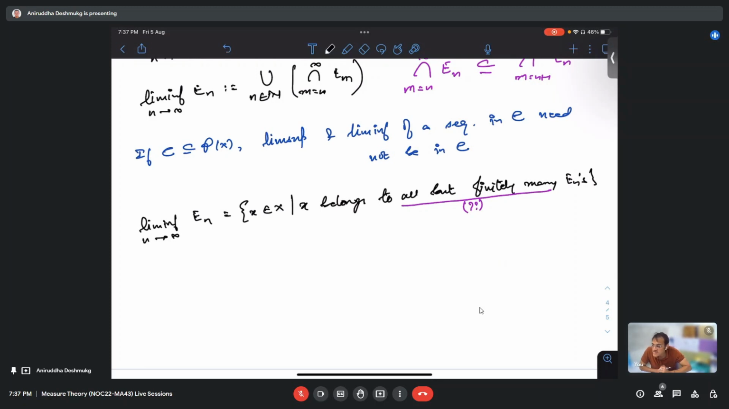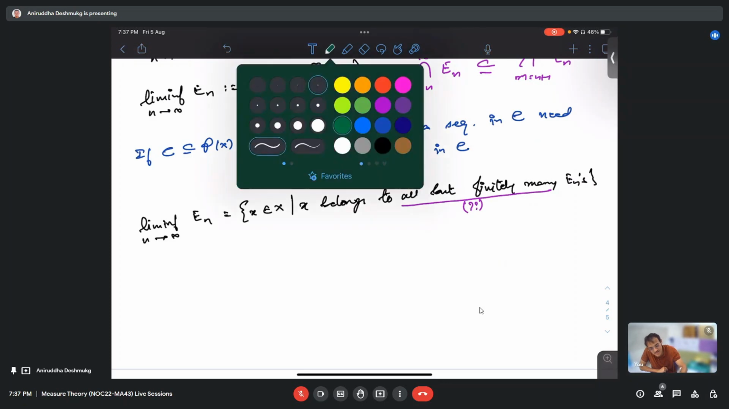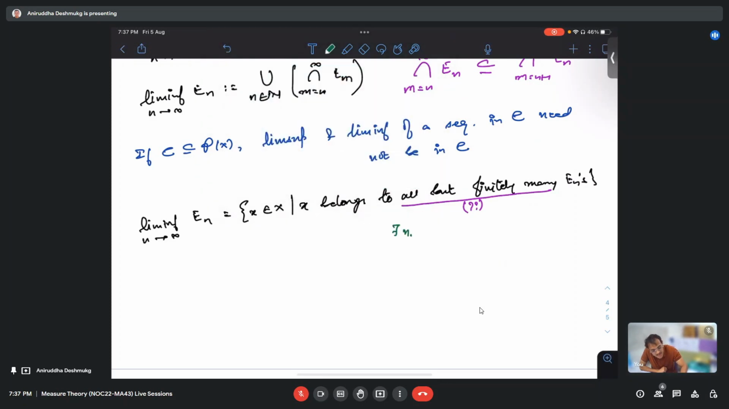I think it means x will be in almost all E_n except finitely many. Correct. So x will be in all of the E_n except for finitely many. It means that there is some n naught such that for every m bigger than or equal to n naught, x belongs to E_m.